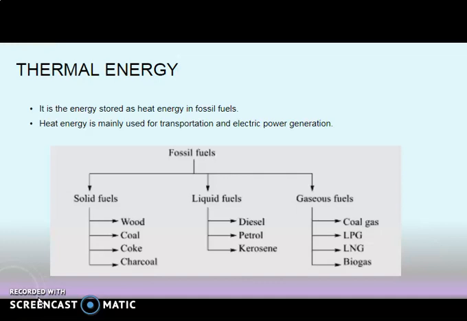Solid fuels, examples are wood, coal, coke, charcoal. Liquid fuels, diesel, petrol, kerosene. Gaseous fuel, coal gas, LPG, LNG, biogas.